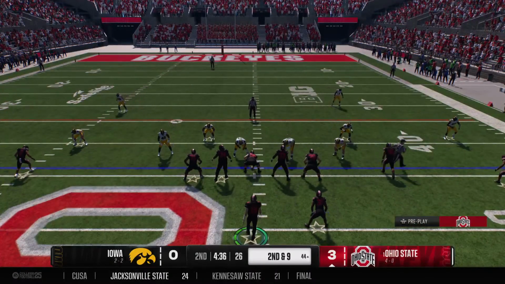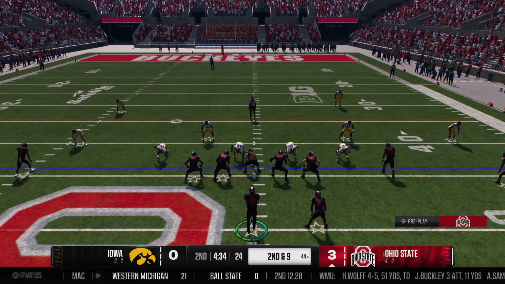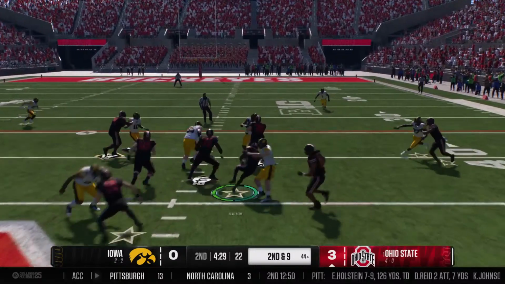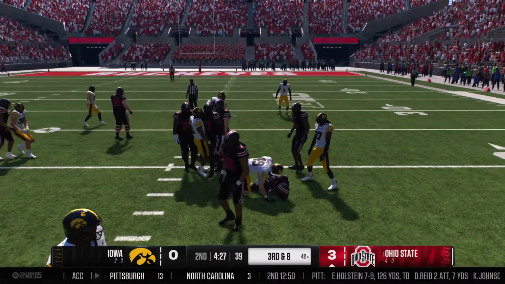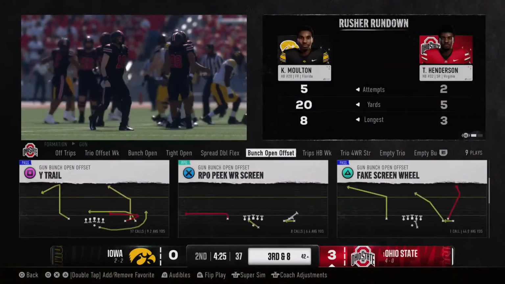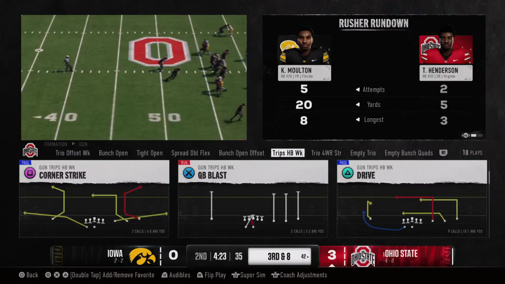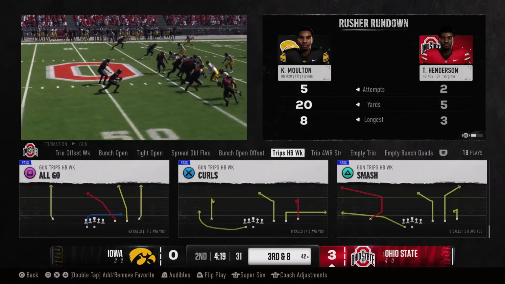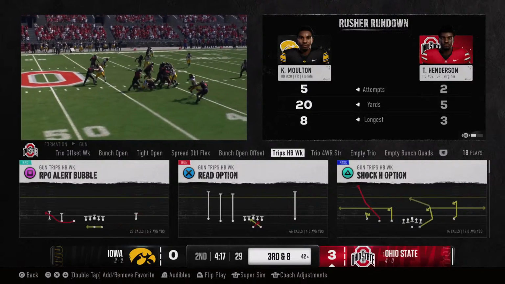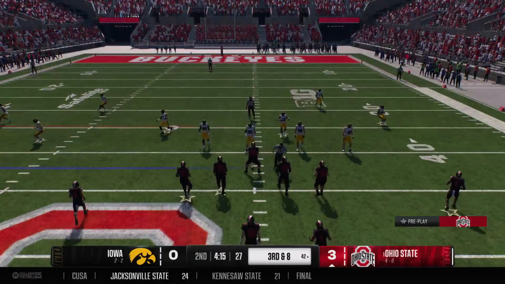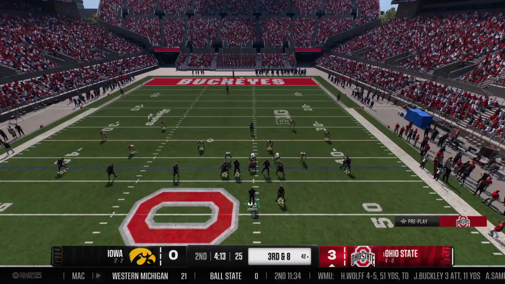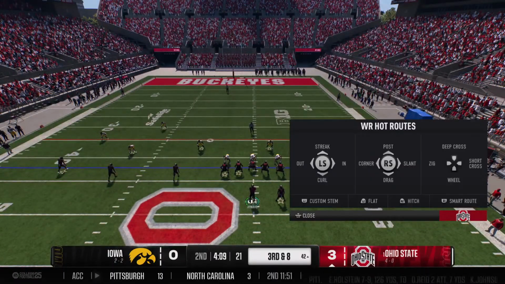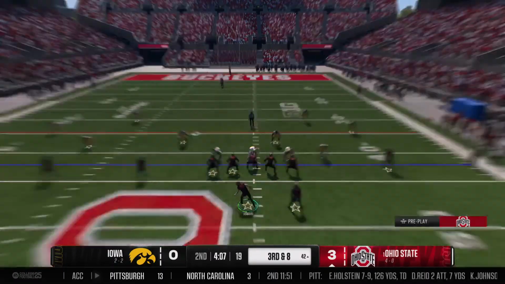And don't worry, they're going to go back to that same play because they know this guy with the ball in his hands is dangerous. He makes one guy miss, he can take it to the house. Really nice stop there from this senior leader. I'll tell you, this is a running back who's very, very dangerous, and the defense did a good job getting him down there. But they got to do a great job game tackling because this is a guy that can break tackles and turn those types of plays into home runs. 3rd down conversions are a huge stat, and this one would be a doozy if they can pull it off.